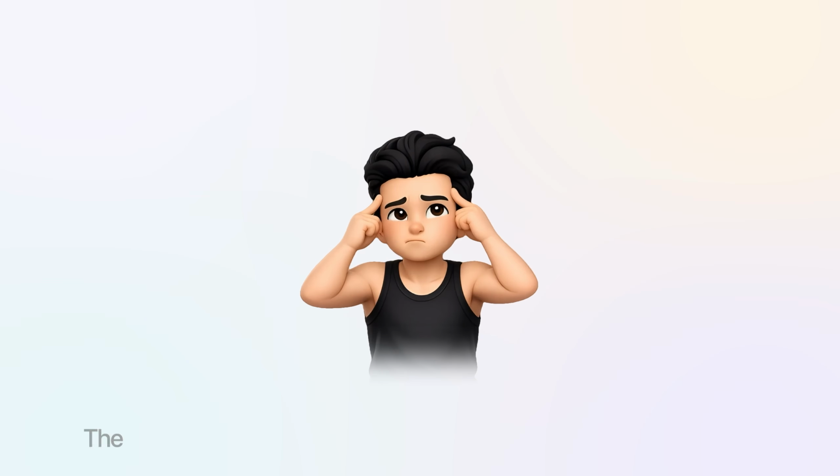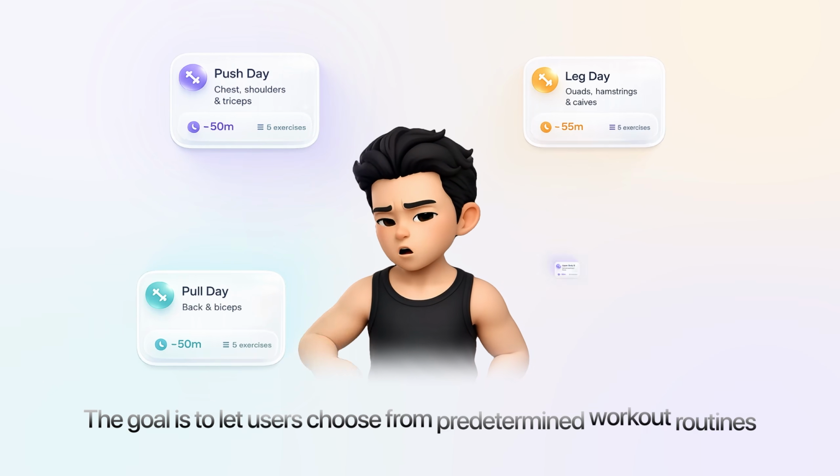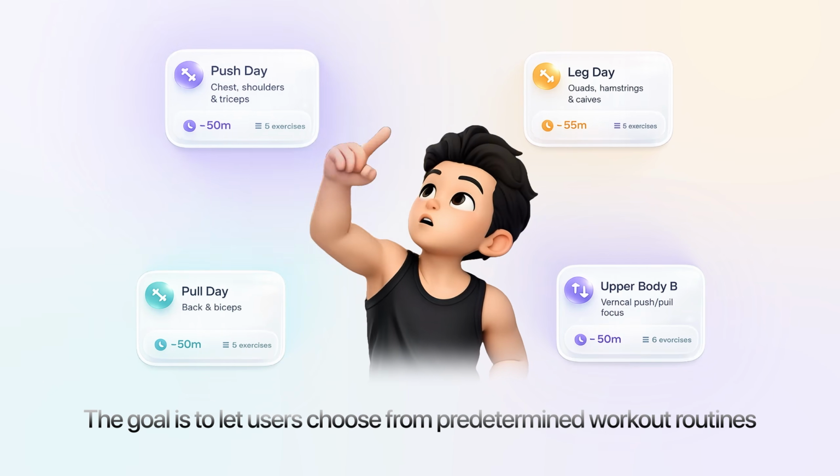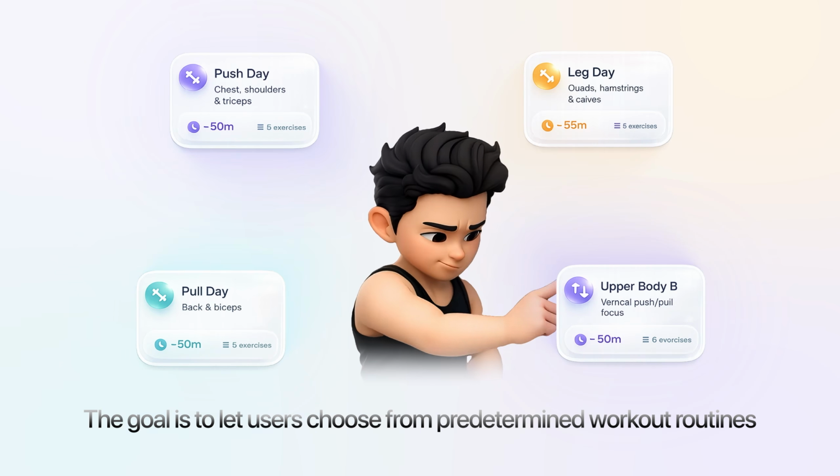Even with a tracker, a library, and a timer, there are days when you just don't feel like planning. So you open up the app, you're ready to train, but you don't want to think through sets and exercise order from scratch. And that's where templates make a huge difference. They remove friction and let you start right away. So for our final core feature here, we're going to expand the workout tracker by adding workout templates directly inside that section. And the goal here is to let users choose from predetermined workout routines so they can just jump straight into a session without building everything manually.